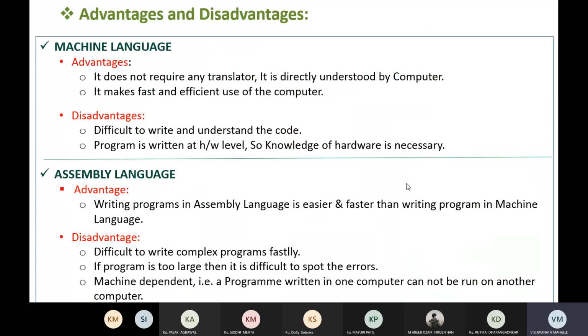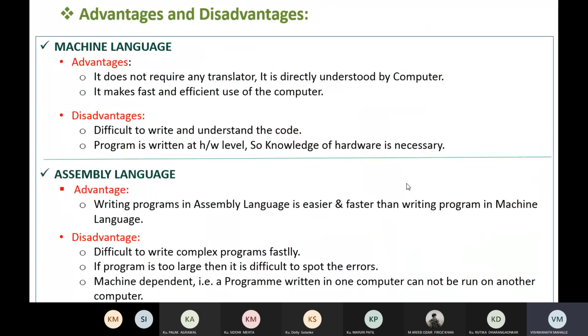The program is written at hardware level, so knowledge of hardware is necessary. When you write a program in machine language, the programmer must have knowledge of hardware. So these are the disadvantages of machine language.